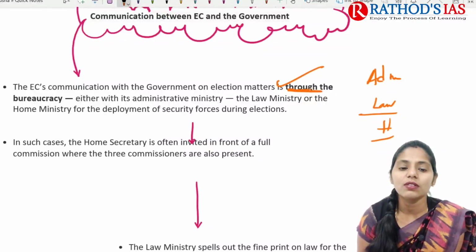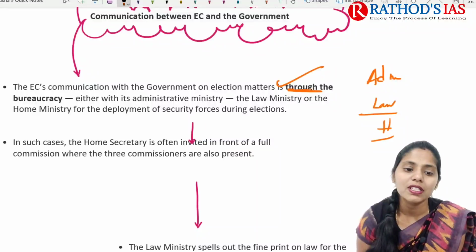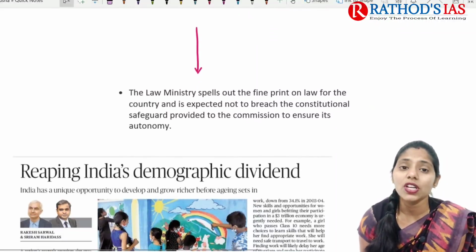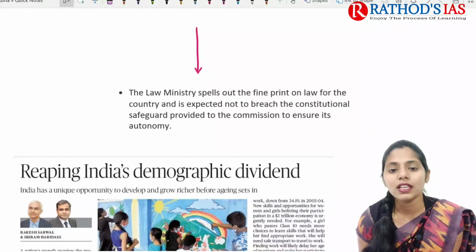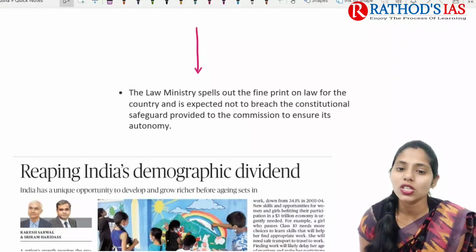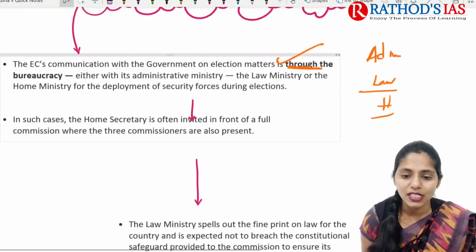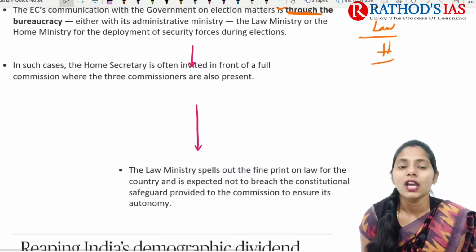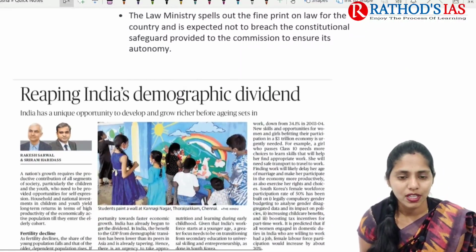In such cases, the Home Secretary is often invited in front of the full commission, where the 3 commissioners are also present. The Law Ministry mainly spells out the fine print on law for the country and is expected not to breach the constitutional safeguard. So whenever they are communicating, they say that they should not breach this constitutional safeguard, and they need to maintain this autonomy. So that is it for this topic.